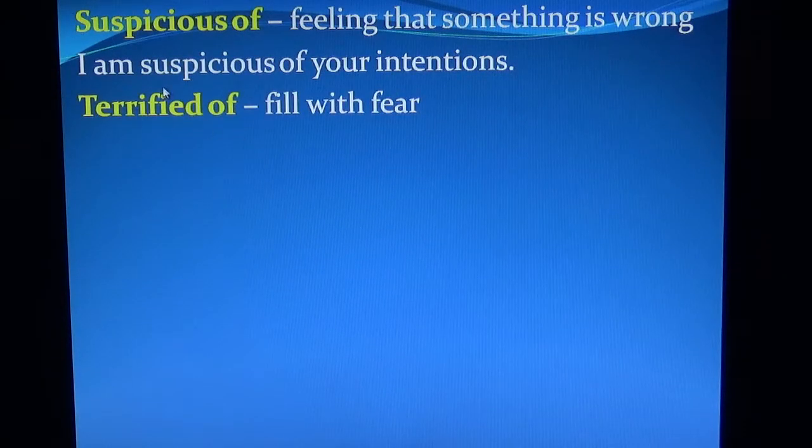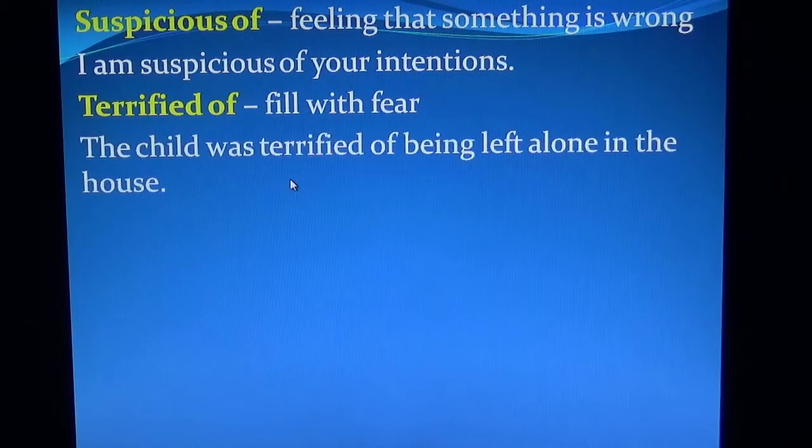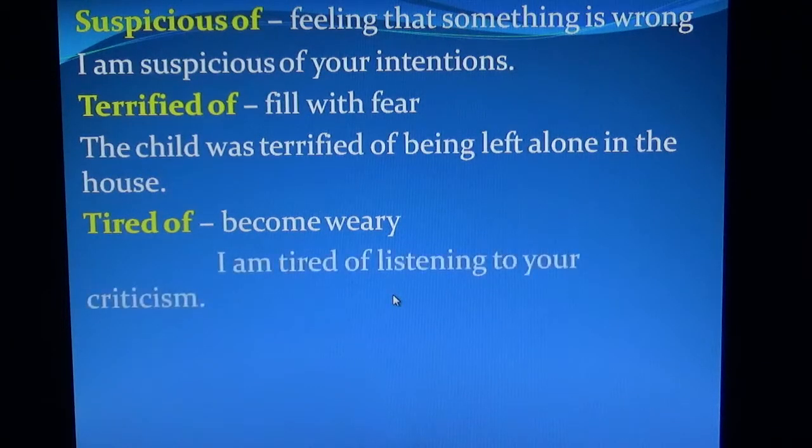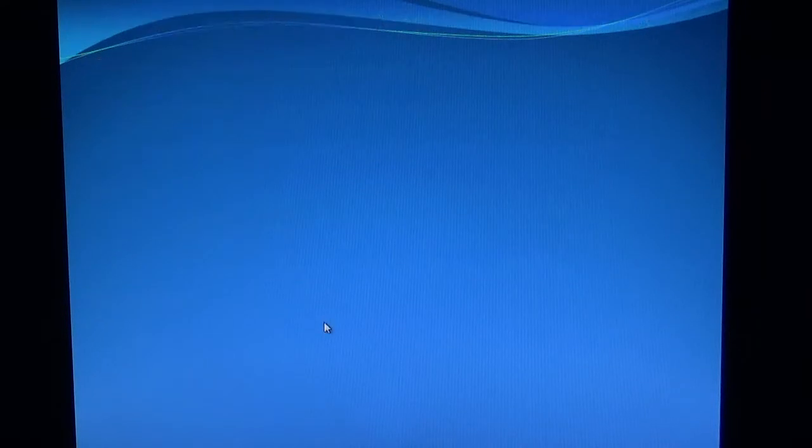Terrified of. Terrified takes the preposition of. Terrified of means filled with fear. The child was terrified of being left alone in the house. Next, tired of means become weary. I am tired of listening to your criticism.